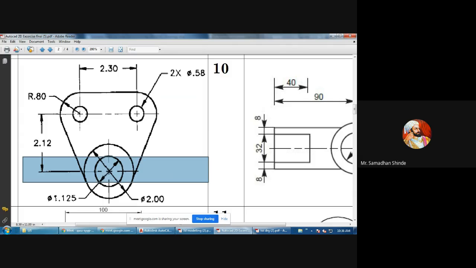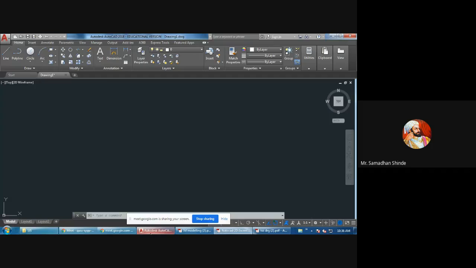Now there are two circles, and the distance between these two circles is 2.3. So first you can draw one horizontal line. There is one command, so listen very carefully to each and every word of mine. The F8 button is called ortho on, ortho off.